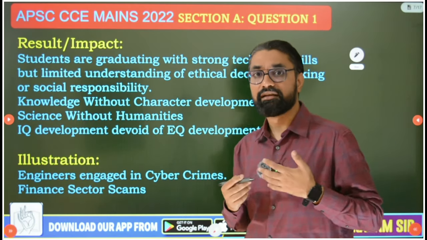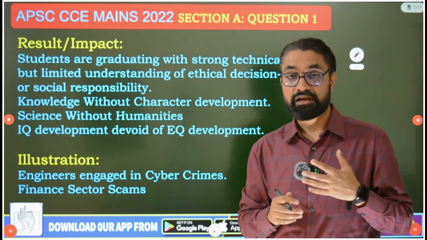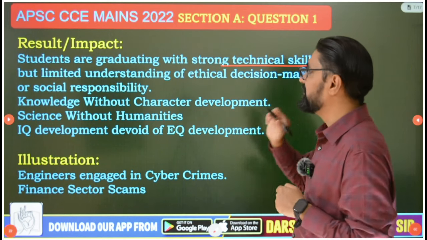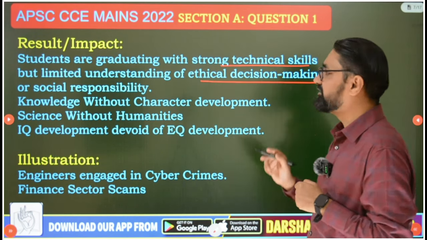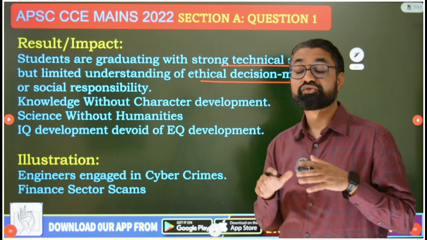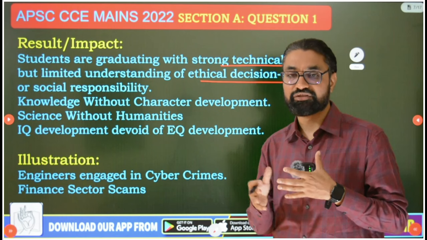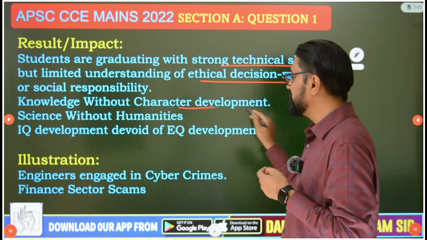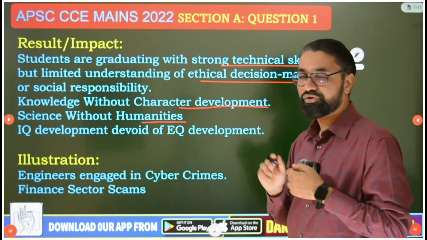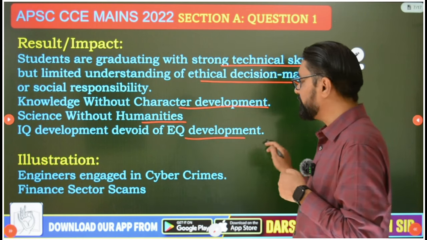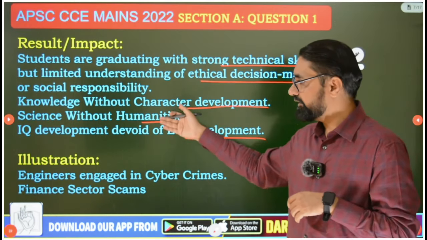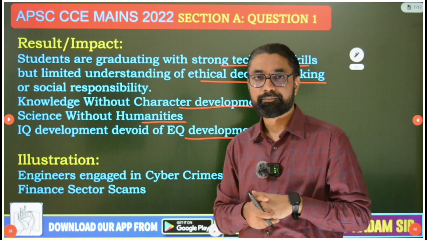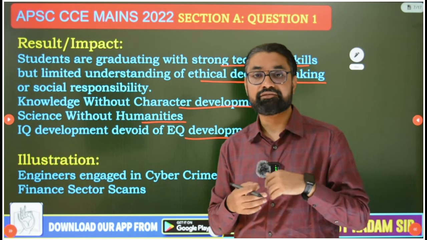So write your answer technically, okay, use more value loaded terminologies and use more philosophers' ideas, thinkers' ideas. So students are graduating with strong technical skills but limited understanding of ethical decision making skills or very less understanding of social responsibility that they should have. And so this leads to knowledge without character development, science without humanities, and IQ development devoid of EQ development. So Gandhian ethics के 2 ideas और एक basic concept I have introduced. अब इसी का illustration, example, how we observe that, okay, science without humanities or knowledge without character का.